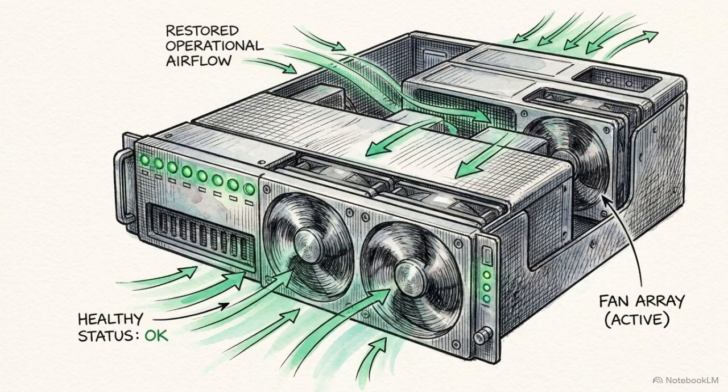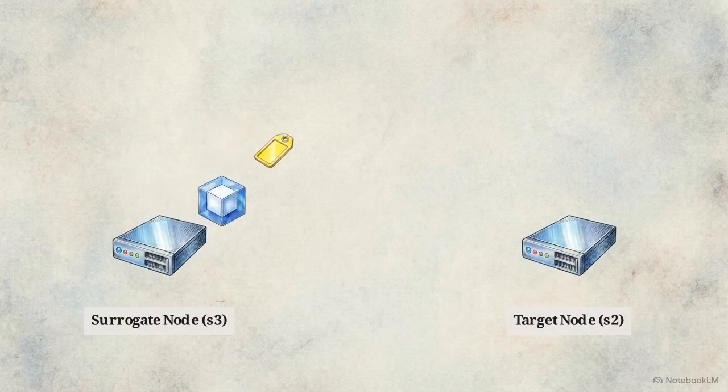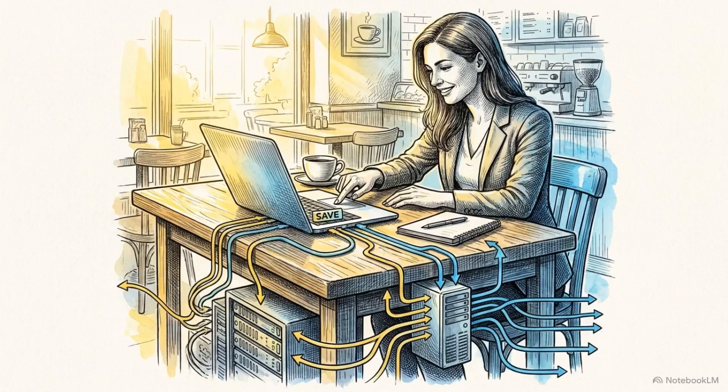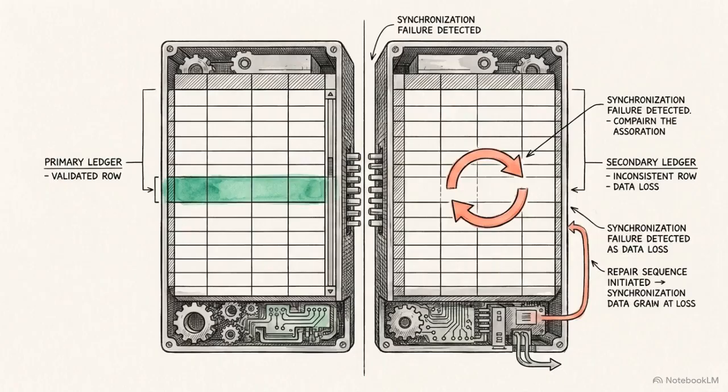When the gossip protocol eventually detects that node S2 has rebooted and is accepting traffic again, the surrogate automatically pushes the accumulated data back to its rightful owner. Sloppy quorums preserve the client's ability to save their work, maintaining high availability, but they intentionally create temporary data inconsistencies that the cluster must continuously track and repair.